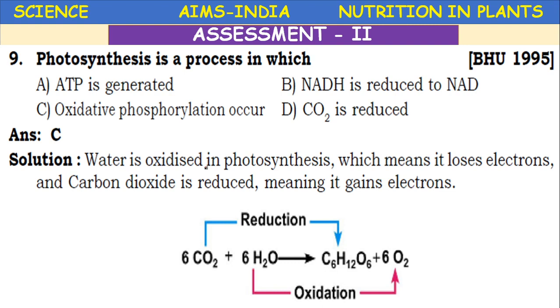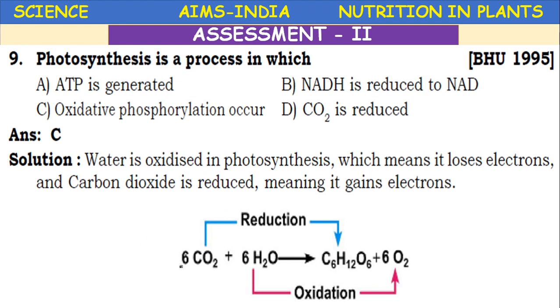So the last question, children. Photosynthesis is a process in which ATP is generated, NADH is reduced to NAD, oxidative phosphorylation occurs, carbon dioxide is reduced. So here oxidative phosphorylation occurs. Water is oxidized in the photosynthesis, which means it loses electrons, and carbon dioxide is reduced, meaning it gains electrons. Okay.